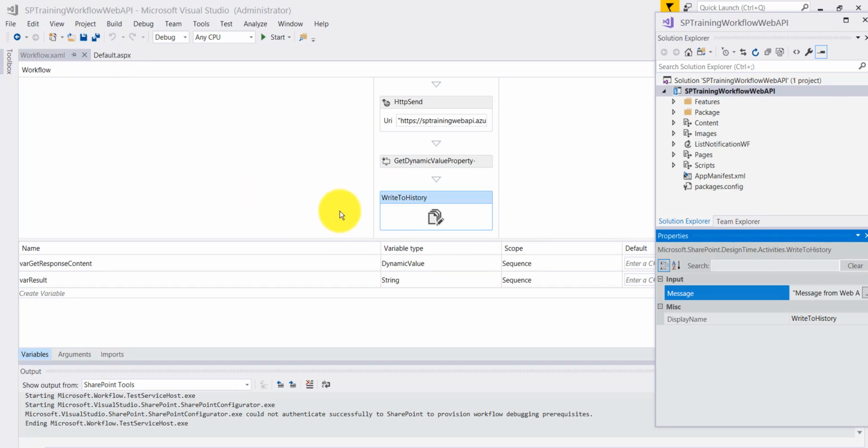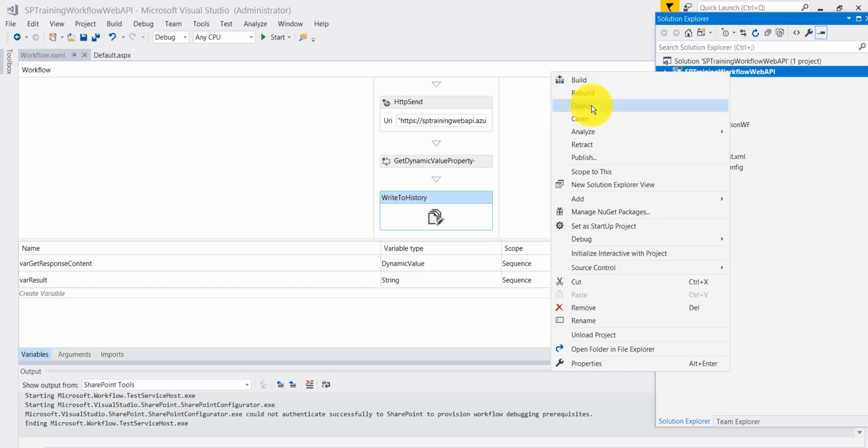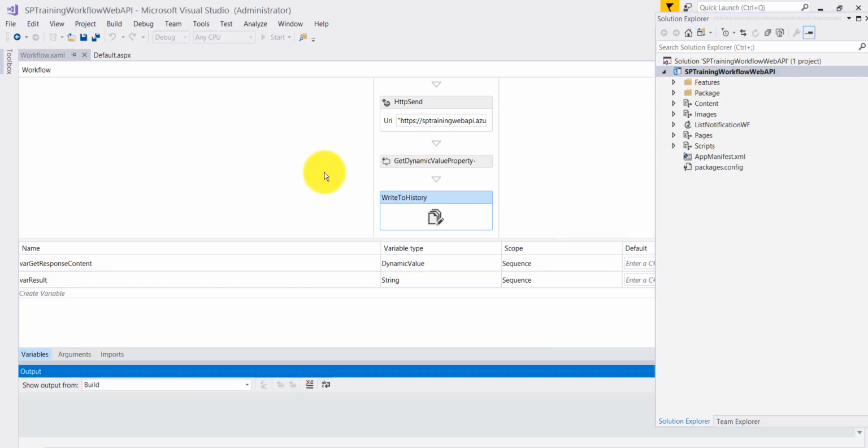Next, we can deploy it. Once you deploy it, we can go to any list or library and test it there. For that, you can right click on this and click on deploy, so it will deploy to our site. So I will deploy it.